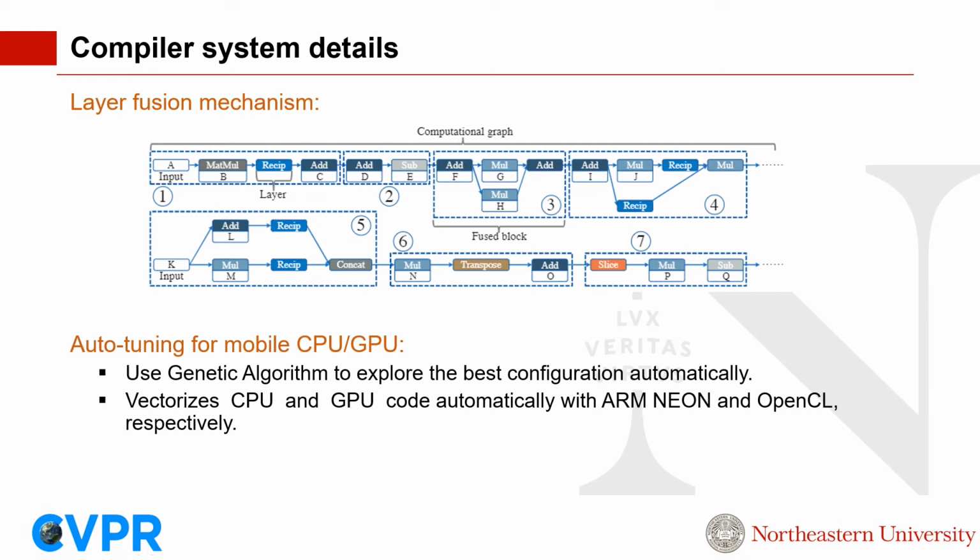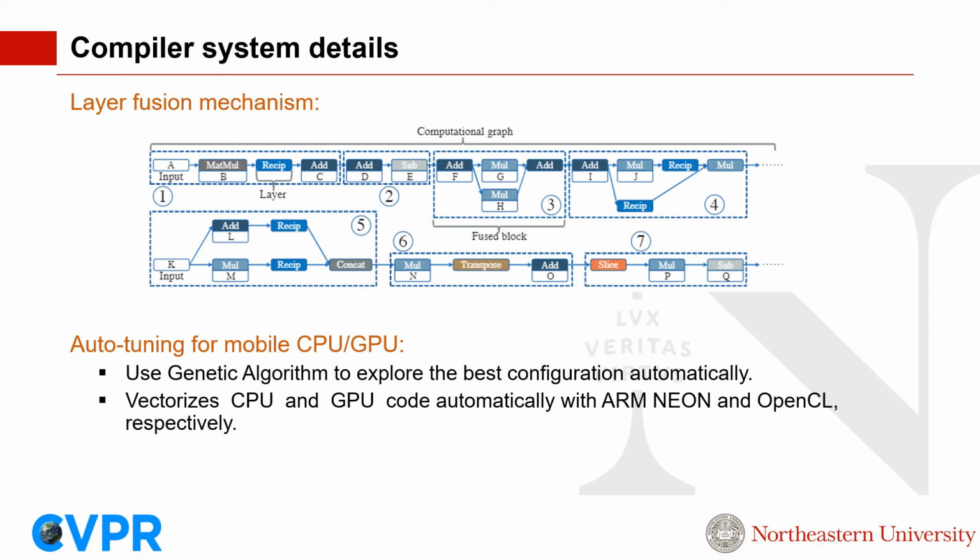Here, the figure shows 7 fusion candidates for 2 sections of a computation graph. We use case 3 as an example. Before fusion, the number of original layers and algebra operators are 4 and 5 respectively. By grouping the computation, after fusion, this whole fused block can be treated as one layer with 3 operators. With the reduction, the computation overhead can be reduced efficiently.